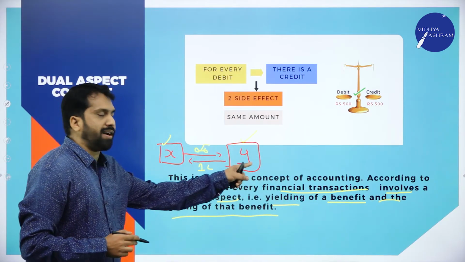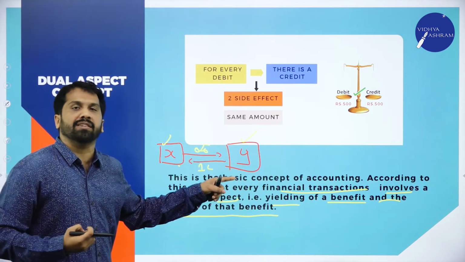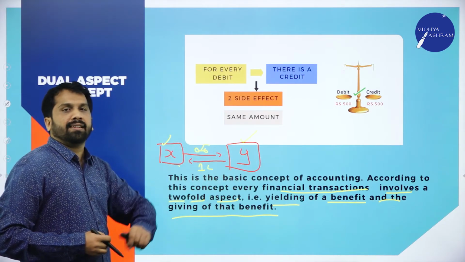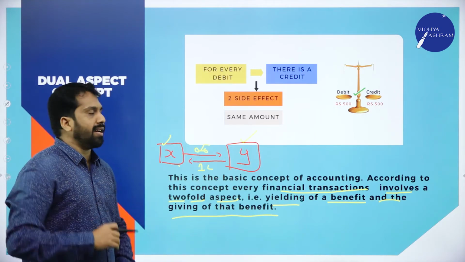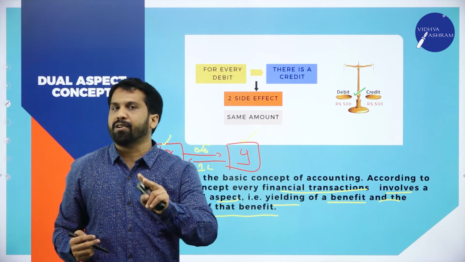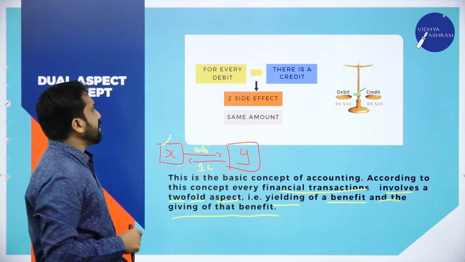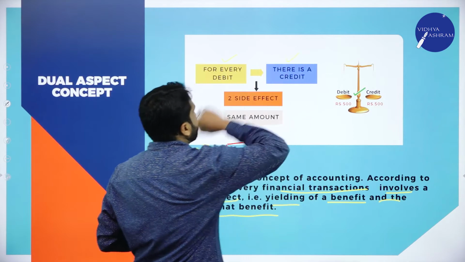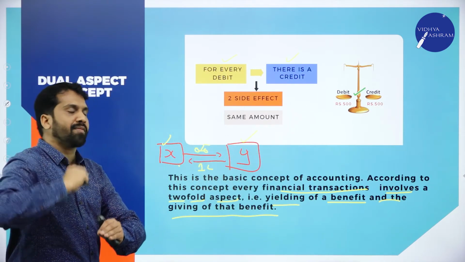Say he is giving his bike, giving of his benefit. He is giving his cash, he is also giving his benefit. In return, he is getting bike, he is getting cash. This is called dual aspect concept. The one word for dual aspect is there must be two persons. One must be the receiver, other must be the giver. As per the example, for every debit there is a credit. So, if there is a receiver, there must be one giver.